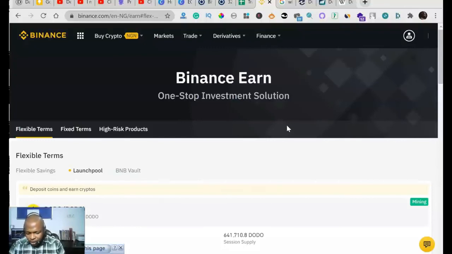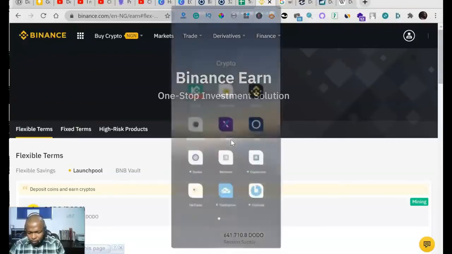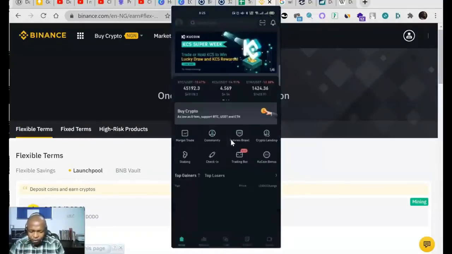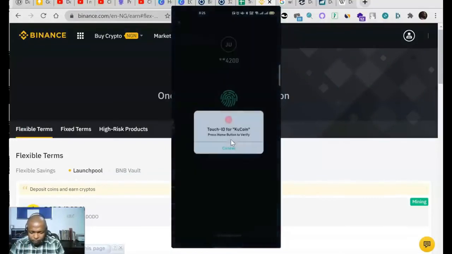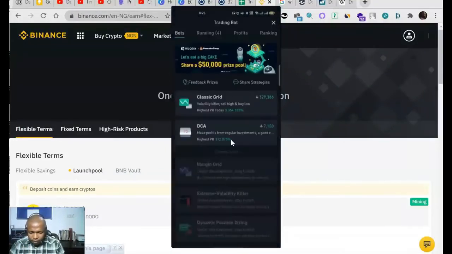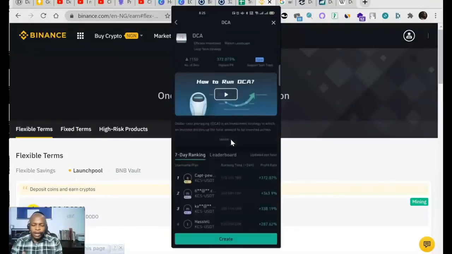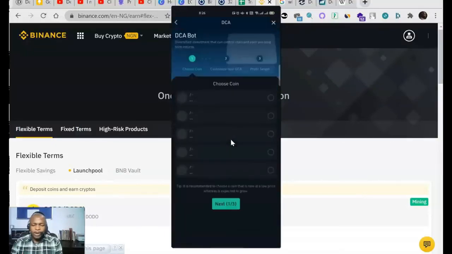Another platform where you can do dollar cost averaging is on KuCoin. Let me show you that on my phone again. So KuCoin actually has what they call DCA. If you go to the trading bot section, in the trading bot section of KuCoin, you have DCA. So if I click on it, I can choose to create and choose the coin I want to buy at regular intervals. Say I want to buy Bitcoin with USDT at regular intervals.